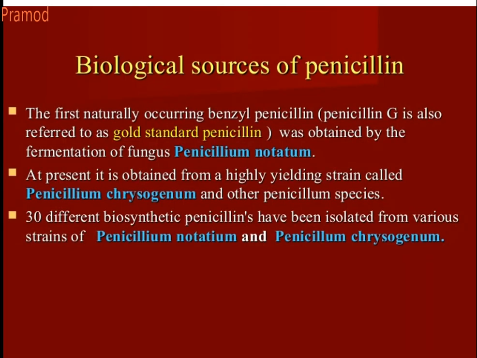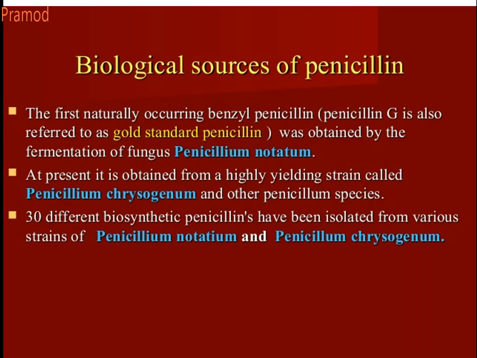Now, biological sources of penicillin. So where do you get this penicillin? The first naturally occurring benzyl penicillin, that is penicillin G, also referred to as the gold standard penicillin, was obtained from fermentation of the fungus Penicillium notatum. So what is the source? The primary, first source of penicillin was Penicillium notatum. So the first natural source of benzyl penicillin, that is penicillin G, was Penicillium notatum.